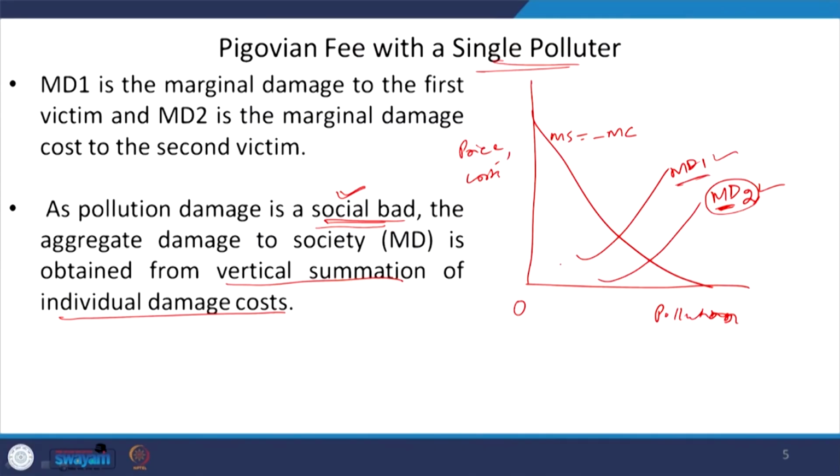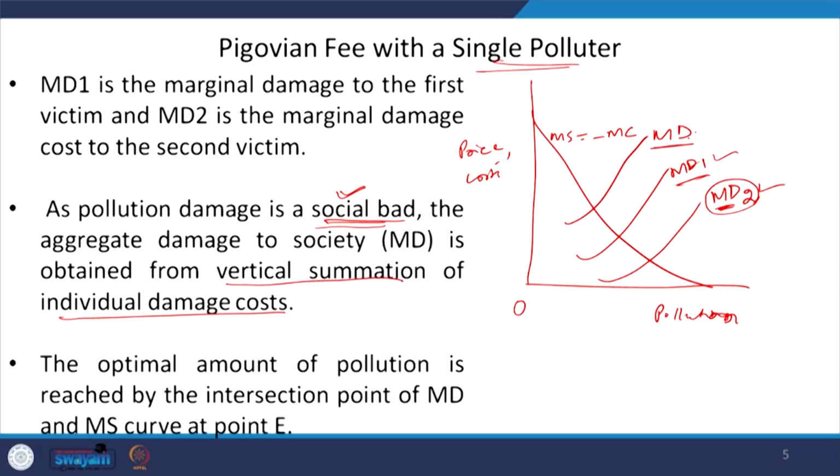Now, as you understand, pollution damage is a social bad. Therefore, the marginal damage function for the society, or the total marginal damage function, can be summed up vertically. So, MD1 and MD2 are vertically summed up in order to find the aggregate damage function. Let us say this is the aggregate damage function. After finding the individual damage functions MD1, MD2, we are finding the total damage function that the society is suffering from.